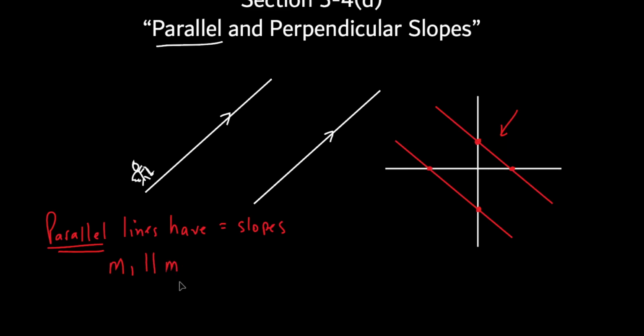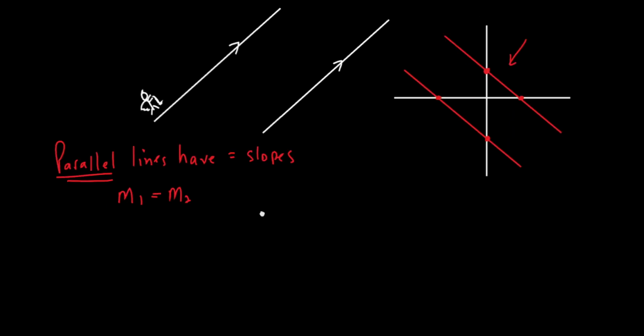Oh, what did I just do? I was thinking parallel. I put this parallel. The slopes are what to each other? I should have said equal. So sorry about that. Erase that little parallel line thing. All right, so if the lines are parallel, then the slopes are equal to each other. Let's talk about this. What was the other part of this lesson? Perpendicular. What does perpendicular mean?